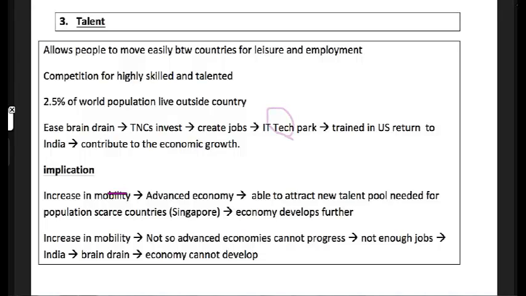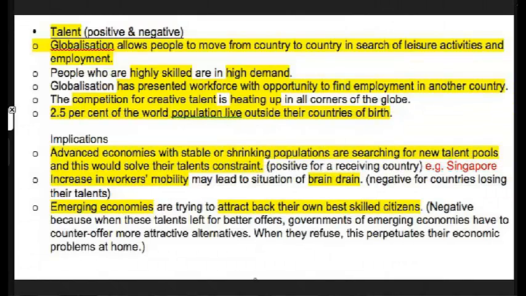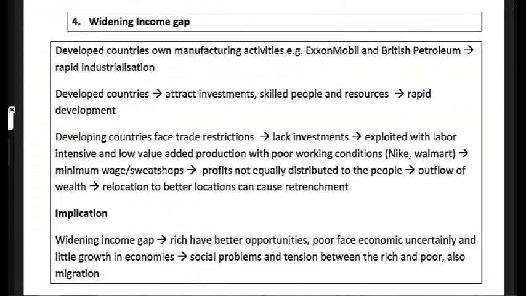Increase in mobility, especially advanced economy, able to attract new talent pool. Developing economy further, that's the impact. However, negative impact is the increase in mobility. Not so advanced economies cannot progress, not enough jobs, and then the economy becomes stagnant. So it's quite simple. Now let's move on to the very last factor, which is your widening income gap. So, okay, that's the last one first.